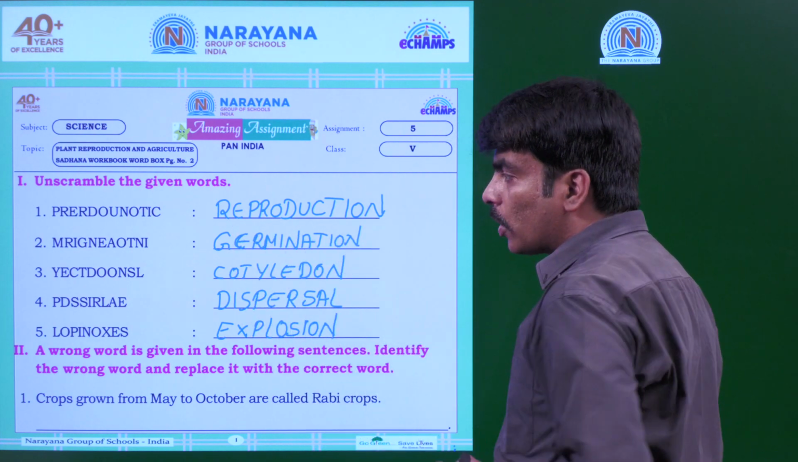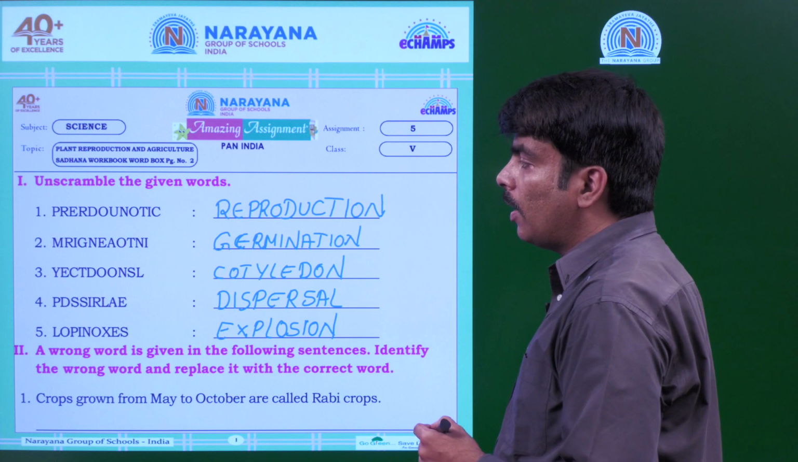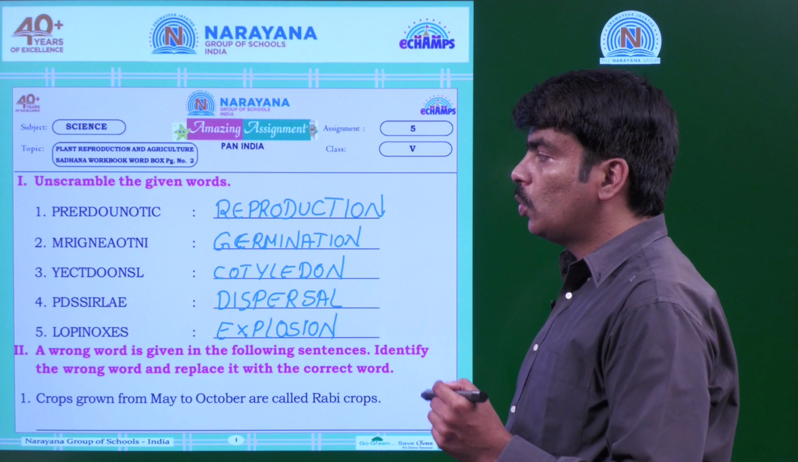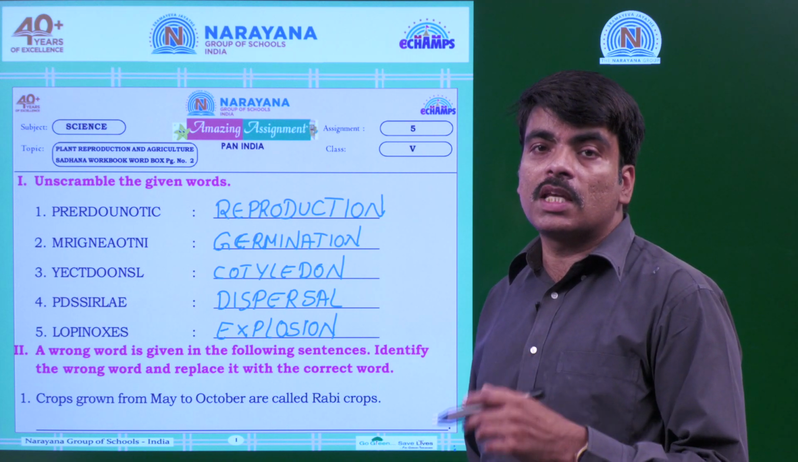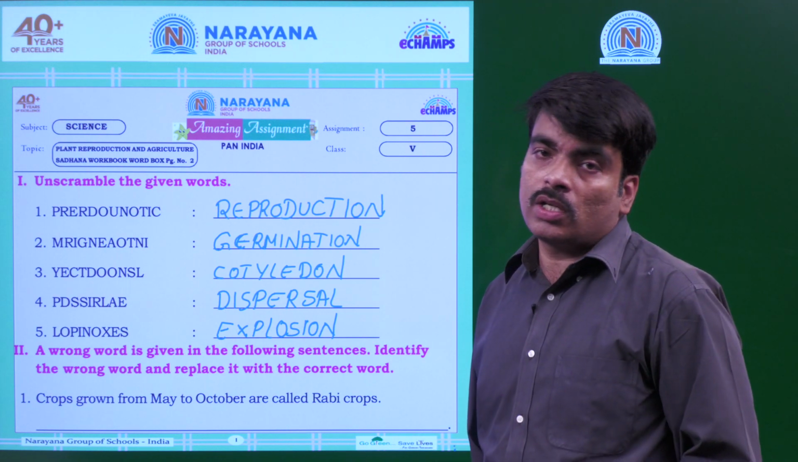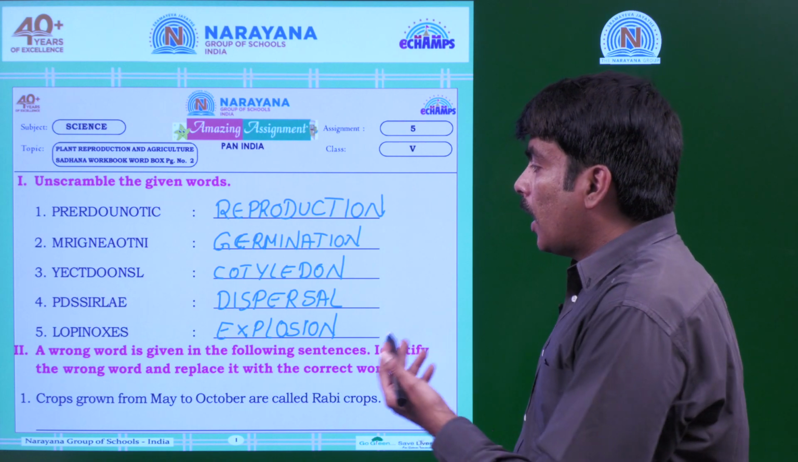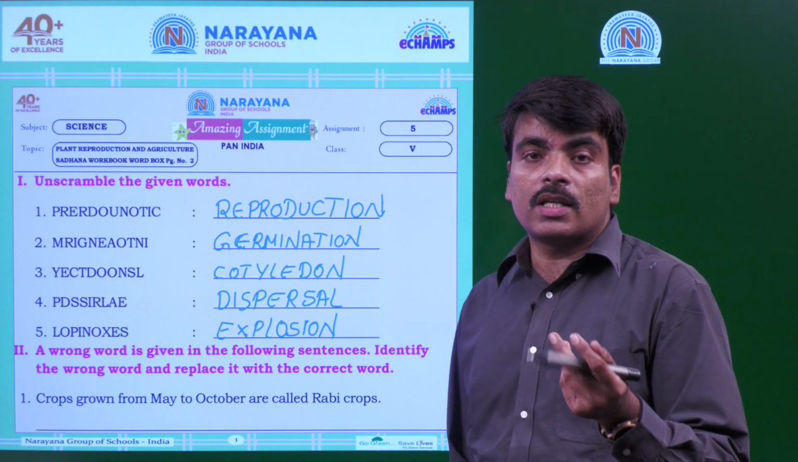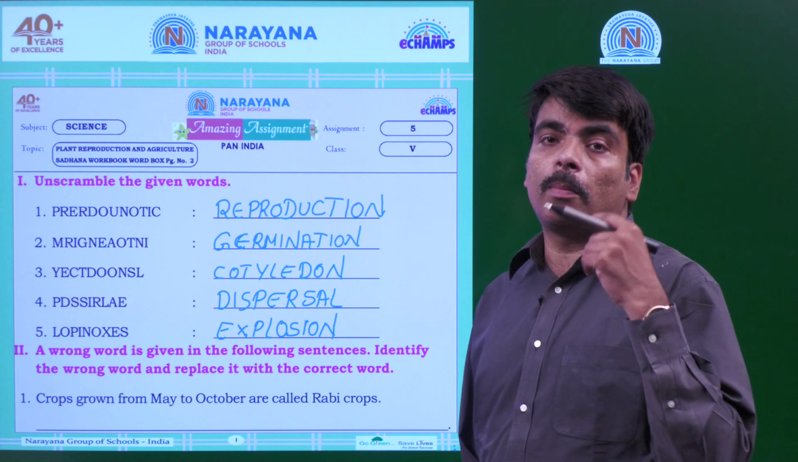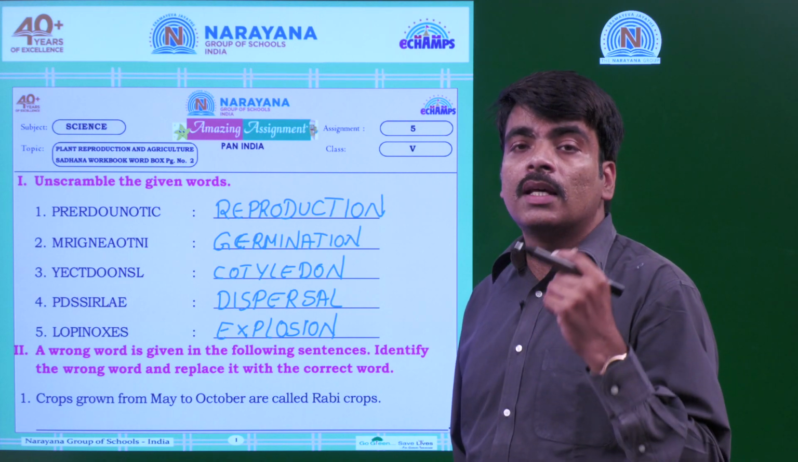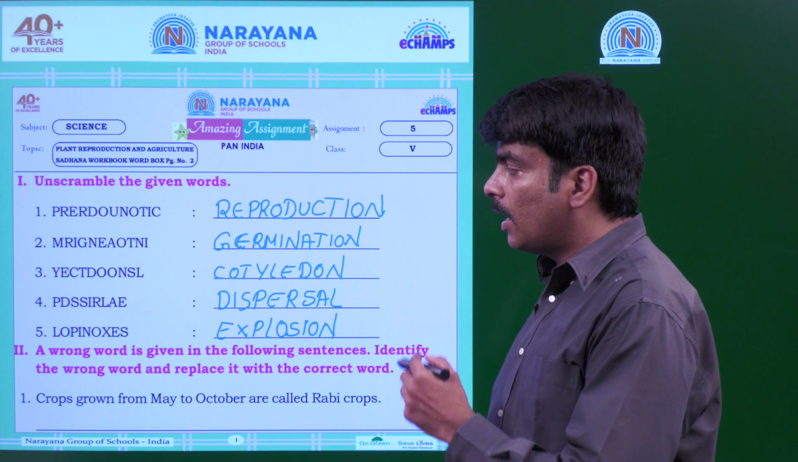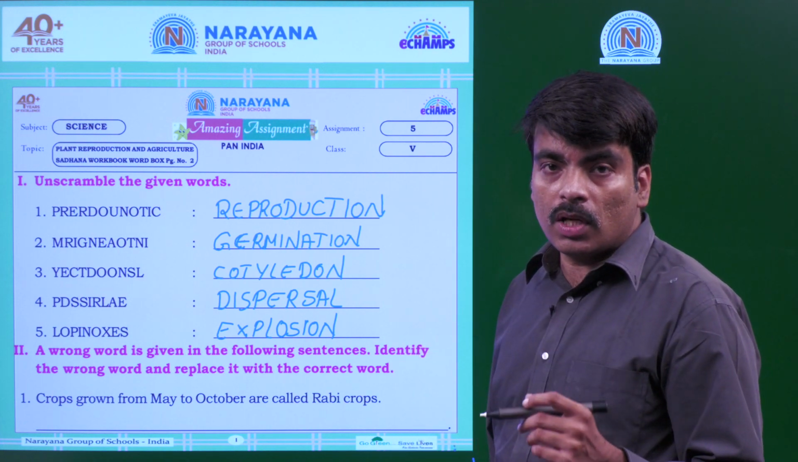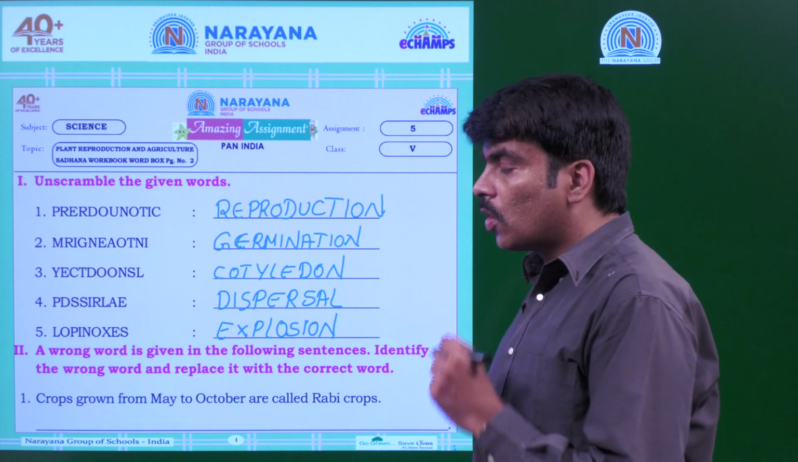So let us recollect the words again. This is reproduction. Reproduction means giving birth to the next generations. And in plants, reproduction takes place in the seed. A seed grows into a plant. The process is called germination.